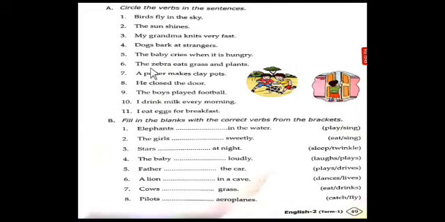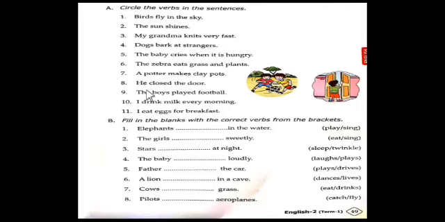Sixth one, the zebra eats grass and plants. The zebra eats grass and plants. So eats is a verb. Okay. Next, seventh one, a potter makes clay pots. A potter makes clay pots. So makes is a verb.